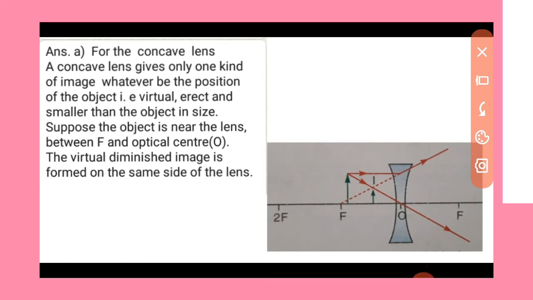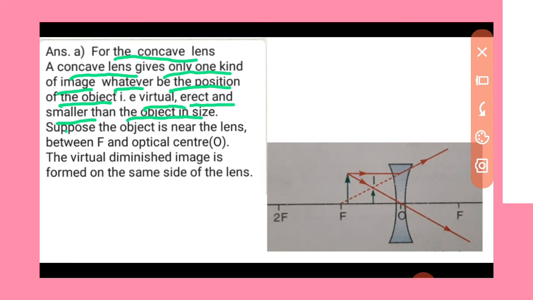For the concave lens, a concave lens gives only one kind of image, whatever be the position of the object, that is virtual, erect, and smaller than the object in size.